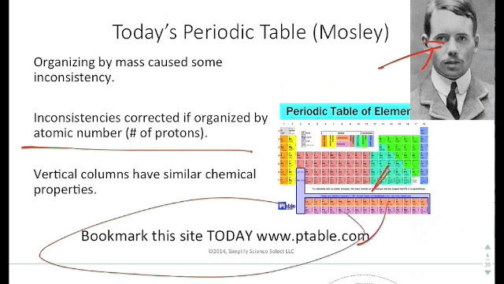You should bookmark this site. This is a screenshot of ptable.com. It comes with the information of what the elements are, what their atomic masses are. It's a traditional periodic table, but it also includes electronegativity and electron affinity and ionization energy, things that you don't know about yet, but we will address later in this year. So it's a great site for you to have as a reference.